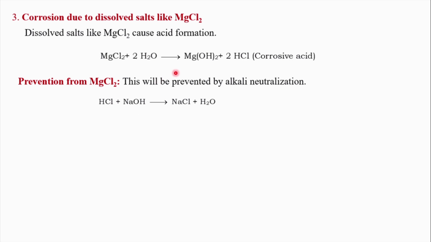All three problems we understood. One is dissolved oxygen. The second one is carbon dioxide. The third one is magnesium chloride. So the summary is that the water we are taking into the boiler should meet all the parameters, and boiler operation will also increase the concentration of such impurities. So the perfect remedial measure should be followed as and when needed to safeguard the boiler.